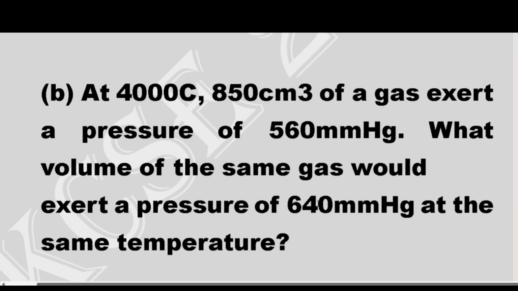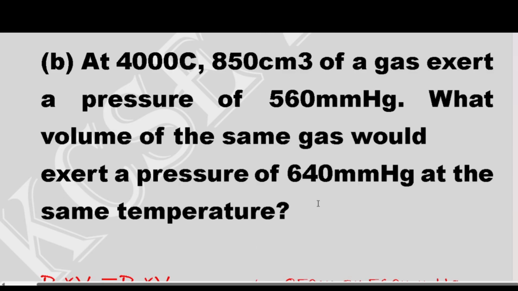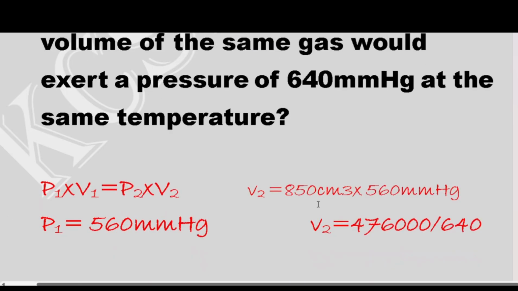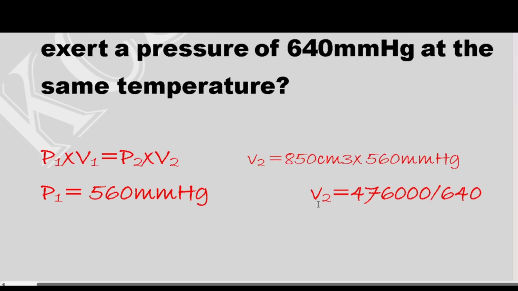In Boyle's law, we say pressure 1 multiplied by volume 1 will be equal to pressure 2 multiplied by volume 2. We have our first pressure as 560, our first volume as 850, our second pressure as 640.